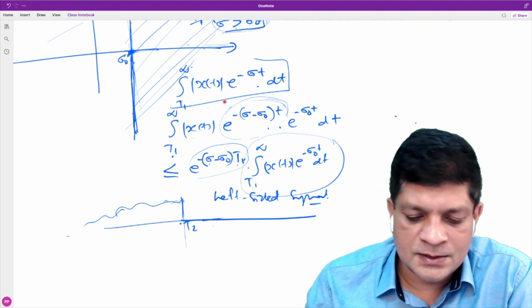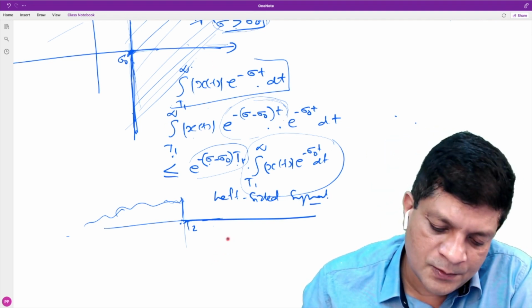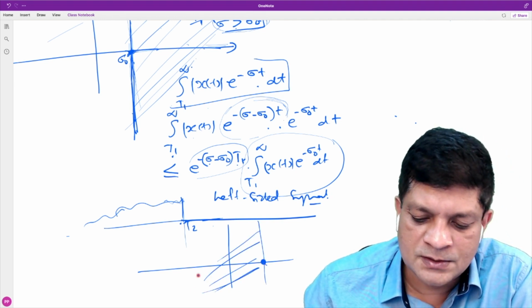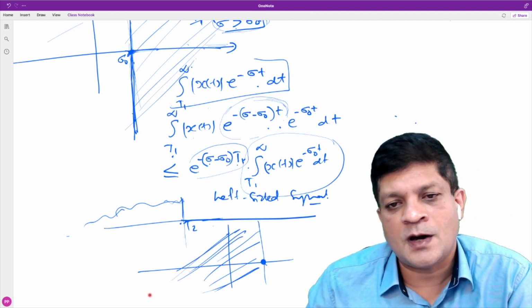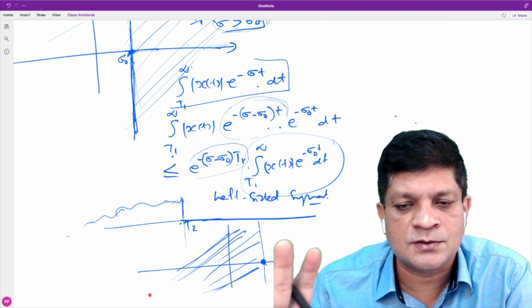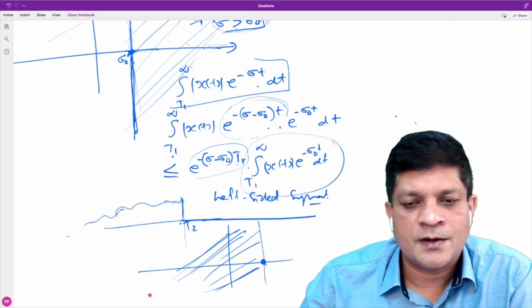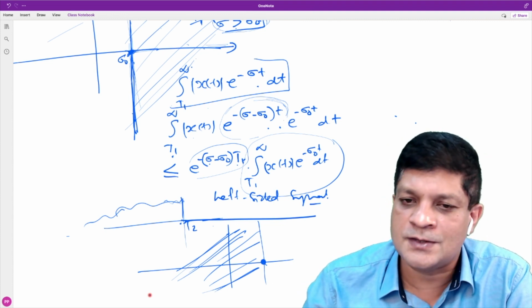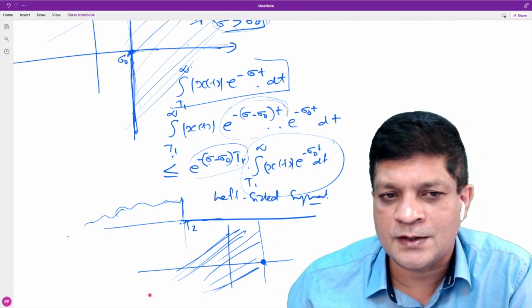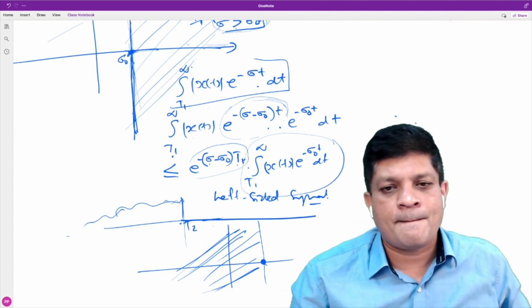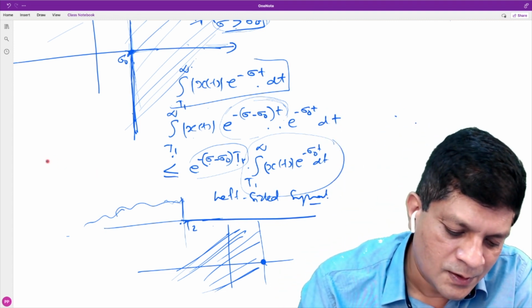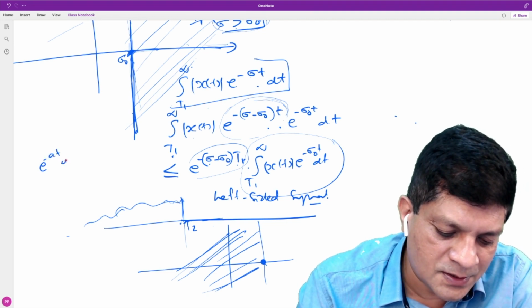For a left-sided signal, using the same arguments, you can prove that if one point is in the ROC, then everything towards the left of that is in the ROC. The ROC is also left-sided. It is easy to remember. Right-sided signal, ROC is also right-sided. Left-sided signal, ROC is also left-sided. Is it clear? And we have already seen the example also, like e to the power minus at u(t).